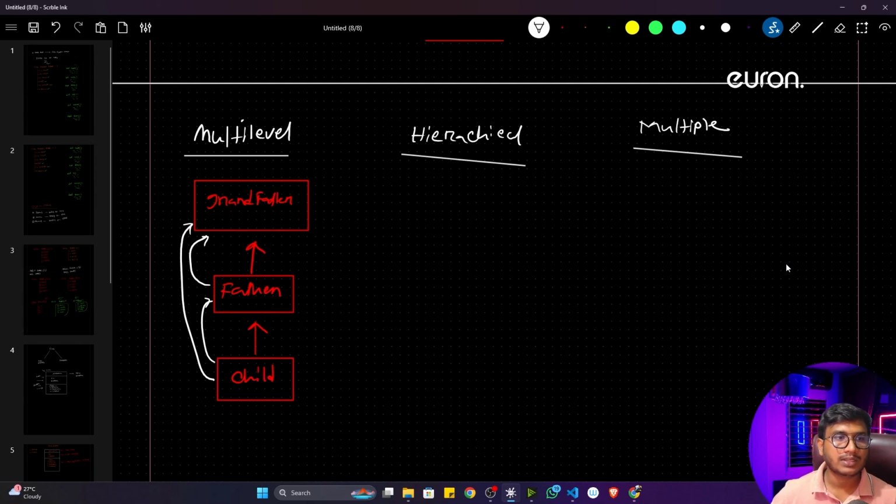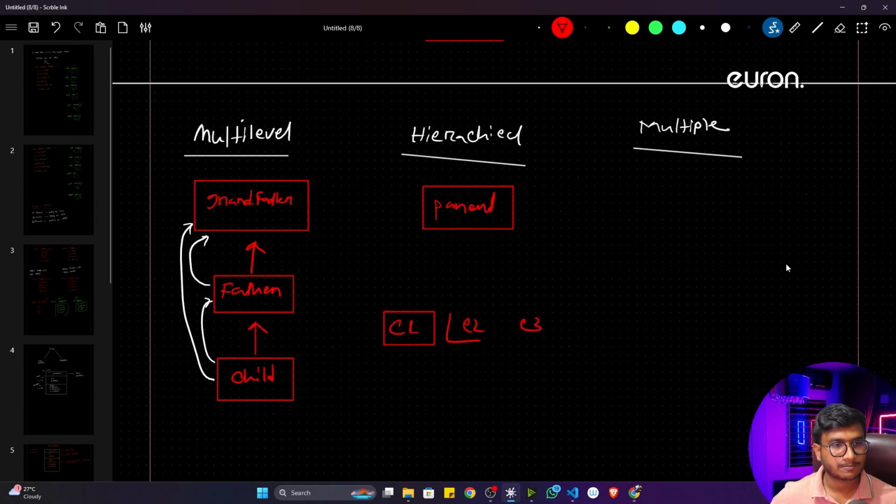Now let me tell you about hierarchical inheritance. Here you will have one parent class, and this parent class will have multiple child classes, like C1, C2, and C3, and they will inherit from the parent class. All the child classes will inherit from the parent class. That means all the child classes can access the parent class property. This is called the hierarchical inheritance concept.